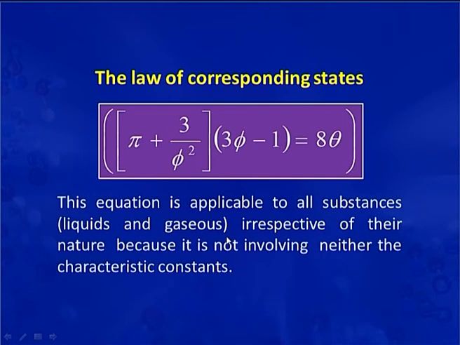This equation is applicable to all substances, liquids and gases, irrespective of their nature, because it does not involve the characteristic constants.